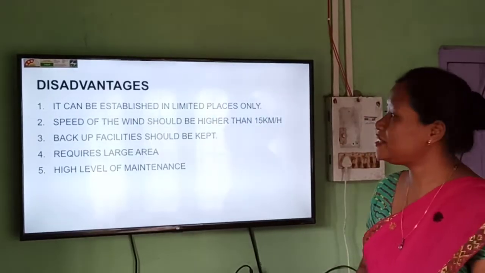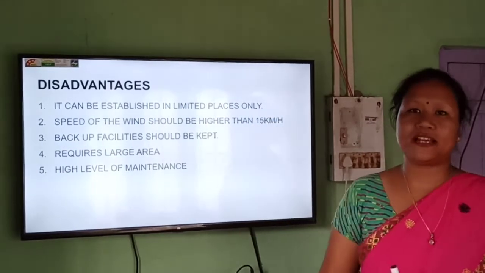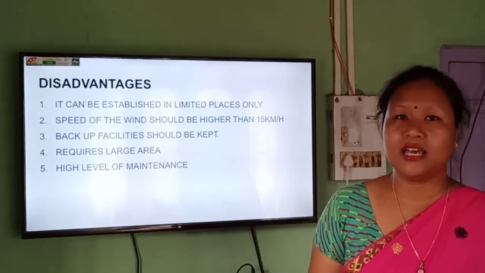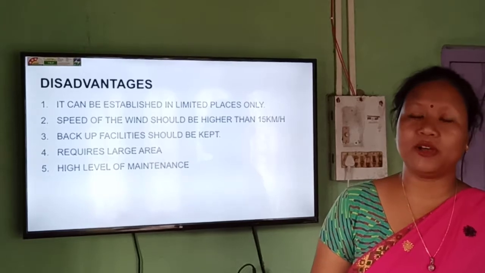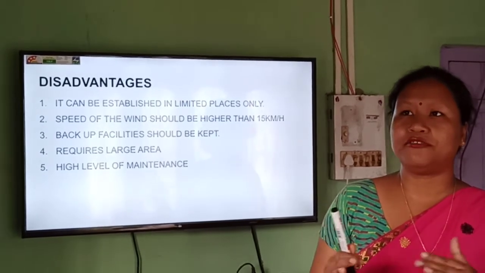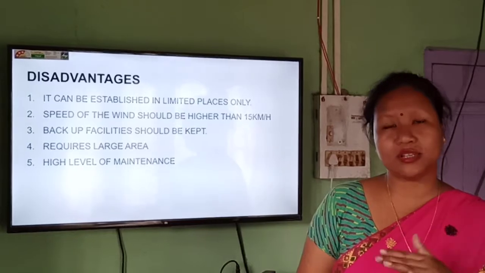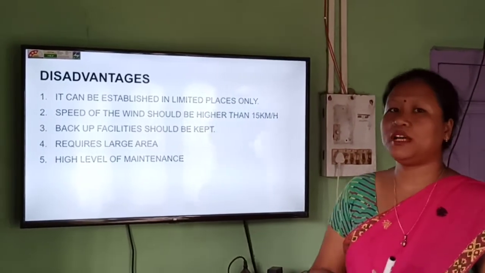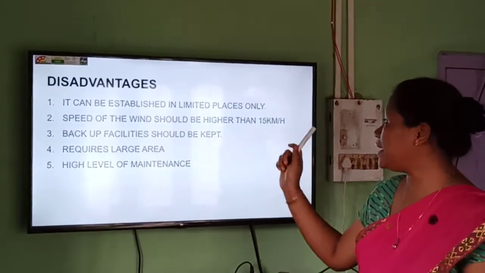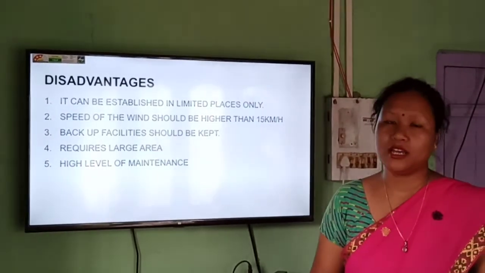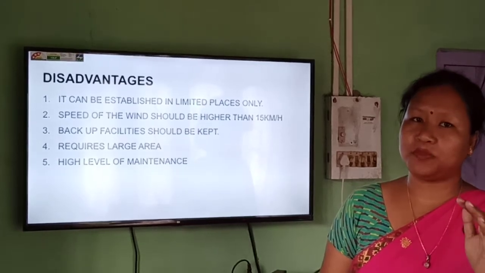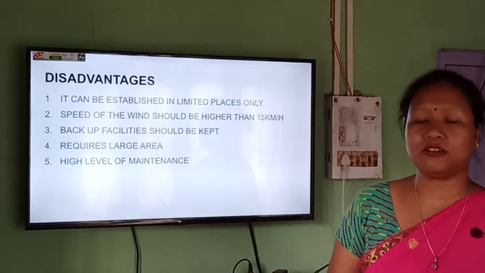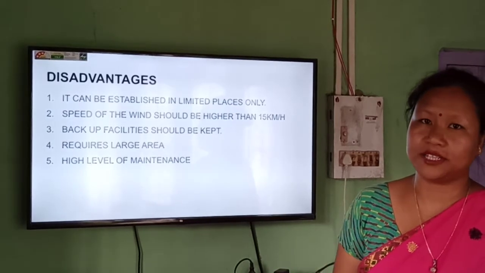But the disadvantages are that it can be established only in a limited number of places, especially in which places? In a big open area, where there are no buildings, or the big fields where the wind blows at a higher speed. And the speed of the wind should be higher than 15 km per hour. So every time the speed of the wind should be high. If the speed is less, it cannot produce that much electricity.